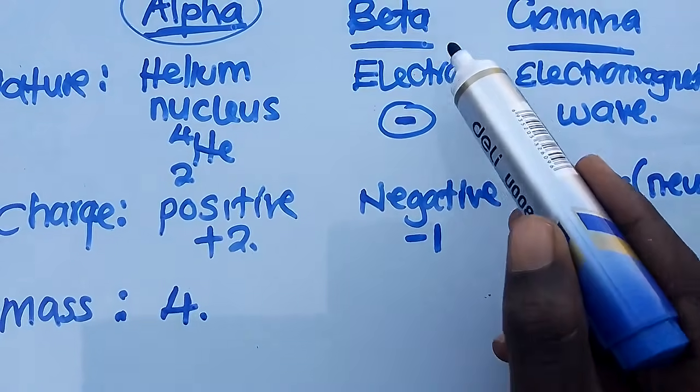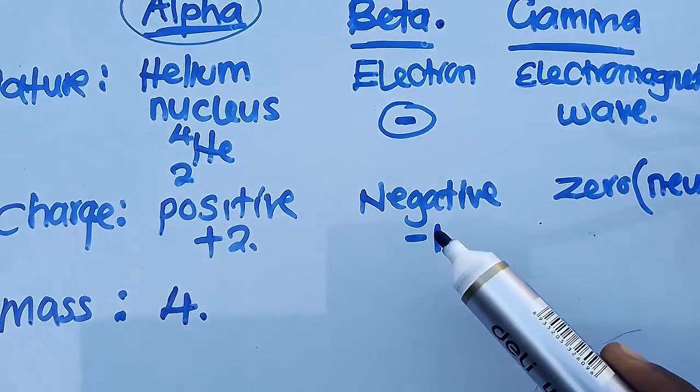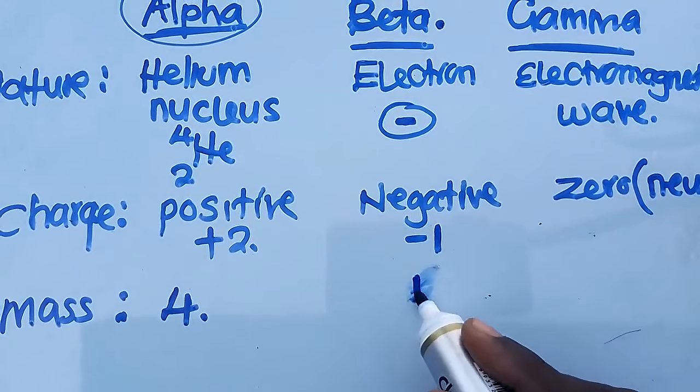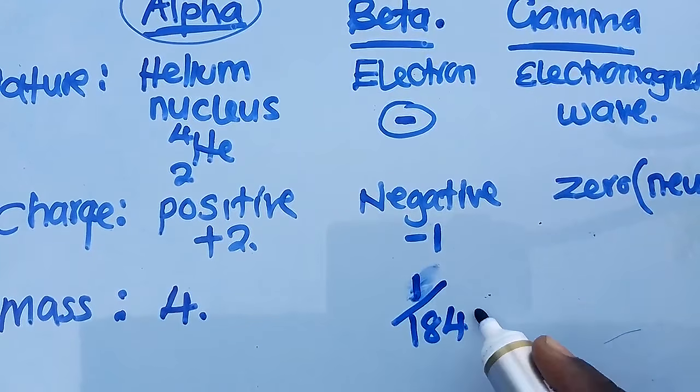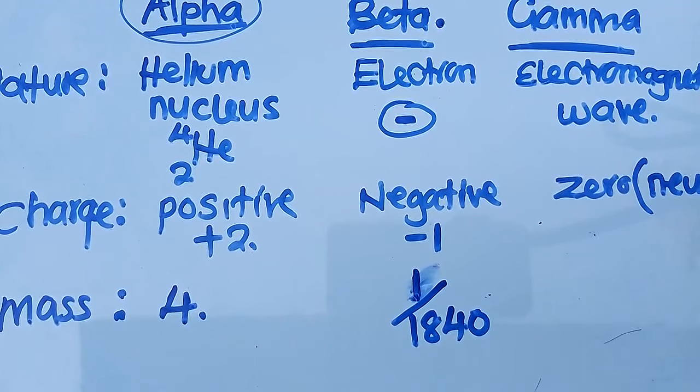Then what is the mass of a beta particle? A beta particle, we've said that this is an electron. So what is the mass of an electron? We say this is 1/8040. That's why sometimes we say an electron doesn't have any mass, because this is too small. If you punch this on a calculator, you're going to have 0.00 and so on. This is just a small mass.